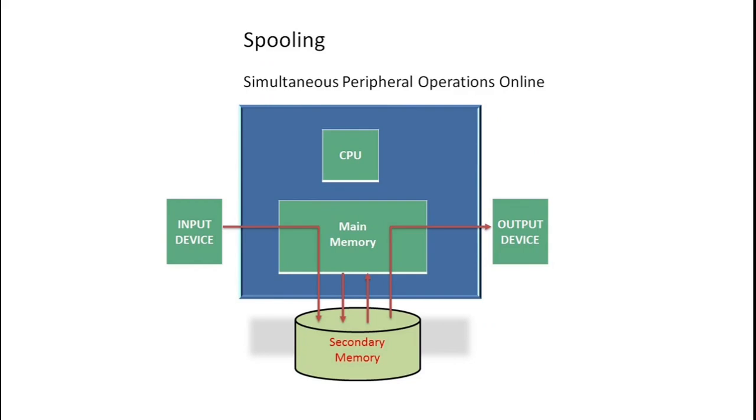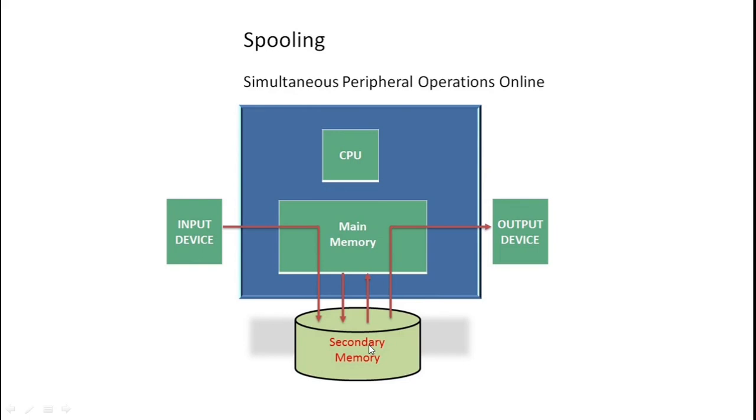Then a new operating system arrived, that is spooling. It is known as Simultaneous Peripheral Operations Online. So what kind of change is here? If you look here, there are two types of memory. Primary memory is the main memory, and another one is the secondary memory for storage purposes. That is the main aim behind implementing spooling, because in the earlier system and batch system, there was a common memory.